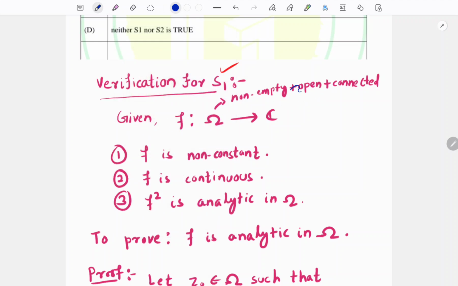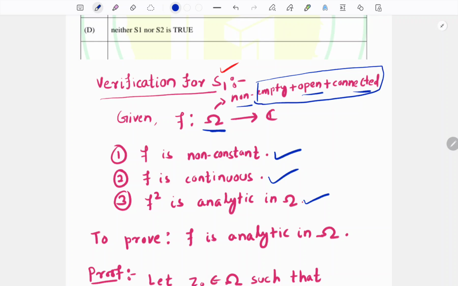Given that f is non-constant, f is continuous, and f square is analytic in omega. These three things are given, and omega is a non-empty open connected set. These things will be used because non-empty and connected mainly come from the topology part.